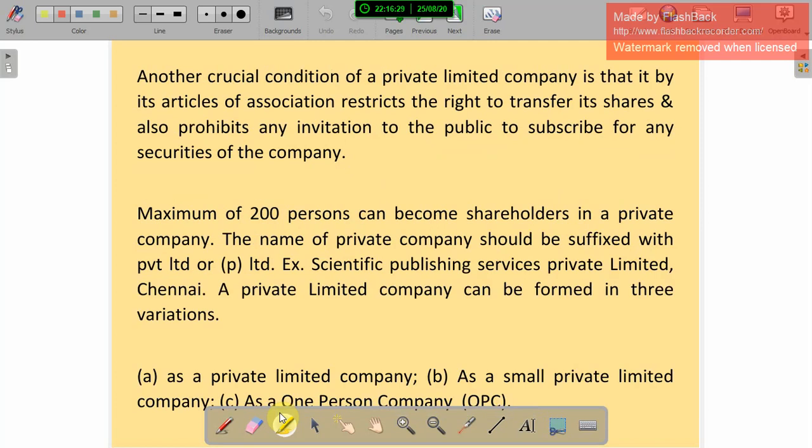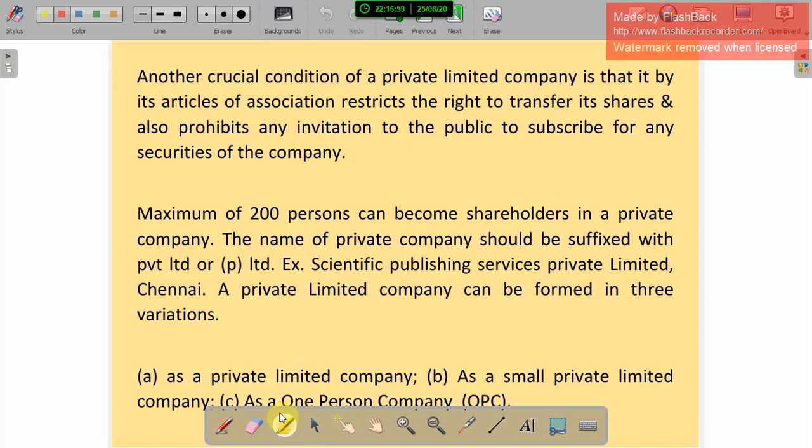And there are some crucial conditions. First, there is some restriction on transferring their shares, and they should not invite any public subscription for any security of the company. A maximum of 200 persons can become shareholders of the private company. Their name should be suffixed with Private Limited or P Limited. For example, Scientific Publishing Service Private Limited.